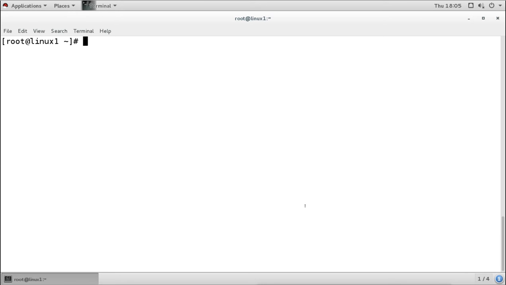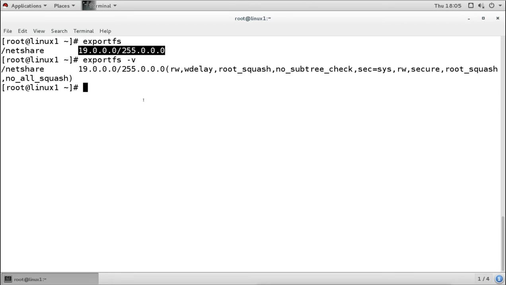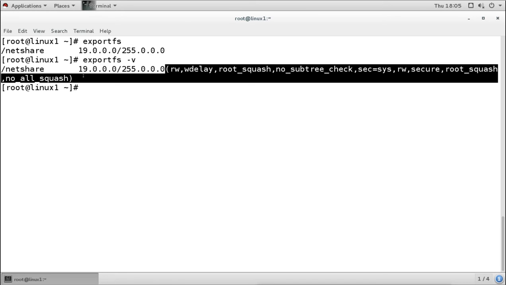So we have configured this. Now we can check what we have shared. We can check by using the exportfs command. It shows that we have shared this directory for all the clients, the whole network. If you want to see in detail, we can give the -v option, v for verbose. In verbose it will show you all the options here.